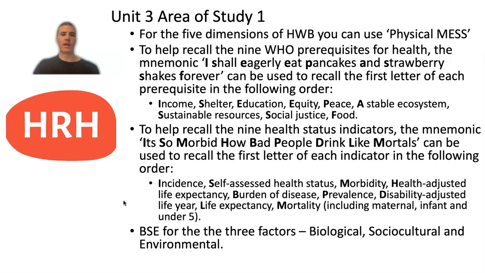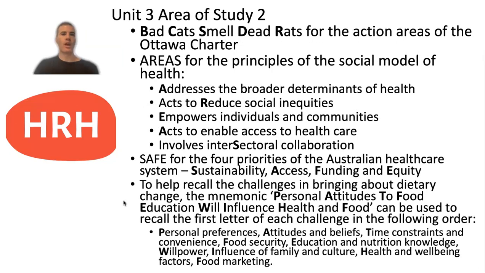Down the bottom, the last point there is just mentioning a short acronym, BSE, that can help you to remember the 3 different groups of factors that you need to remember in relation to different population groups in Australia, so biological, socio-cultural and environmental.